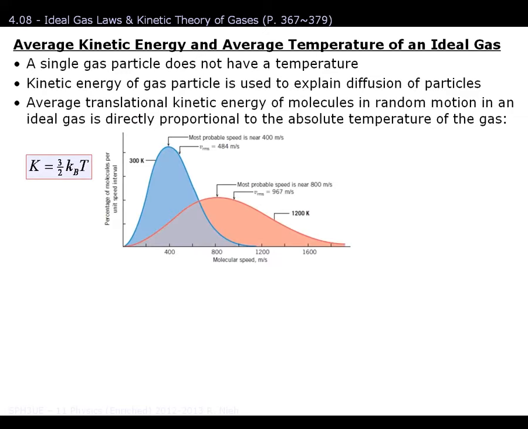And we can see that in this diagram over here. Let's focus on the blue curve. What it tells us is that at room temperature, there will be some gas molecules moving really quickly, close to 1200 meters per second. There will be others that are moving very slow, even possibly at 0 meters per second. However, if you look at it as an average, on average they're moving at roughly 400 meters per second.